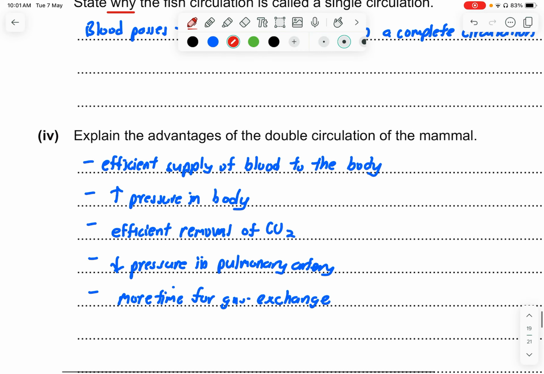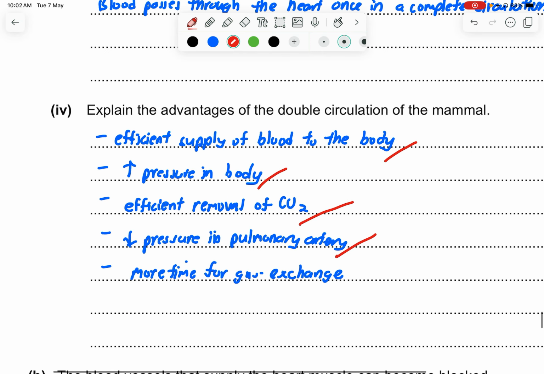Question part 4. Explain the advantages of double circulation of the mammal, which is also a familiar past year question. Why is that? It's an efficient supply of blood to the body, so that they can send blood in higher pressure, efficient removal of the carbon dioxide, decreased pressure in the pulmonary artery. So you see here the regulation of pressure can differ depending on the location it's going to send the blood towards. And of course the lungs is very close to the heart. They do not need to send the blood at such high pressure like the arteries, and more time for gas exchange also.